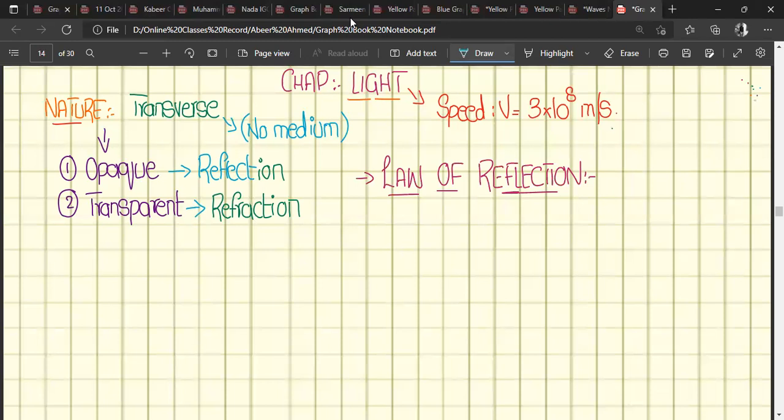So the first basic principle, the law of reflection, states that the angle of incidence will be equal to the angle of reflection. So this is the law of reflection.